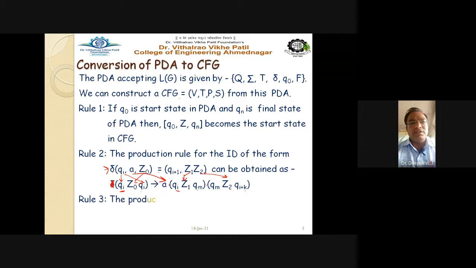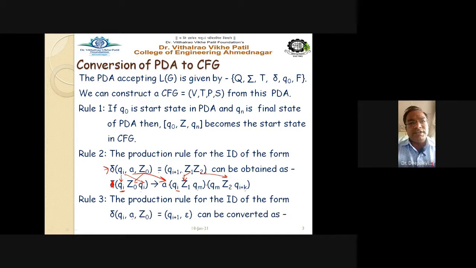And rule number 3, the production rule for the ID of the form delta qi a z0 equal to qi plus 1 comma epsilon. If this is the transition of the PDA in this format, then what is the grammar rule? The grammar rule is written in this way. Don't write delta here, because it is a grammar rule. You have to write qi comma z0. So qi comes here, z0 comes here as it is, and qi plus 1.